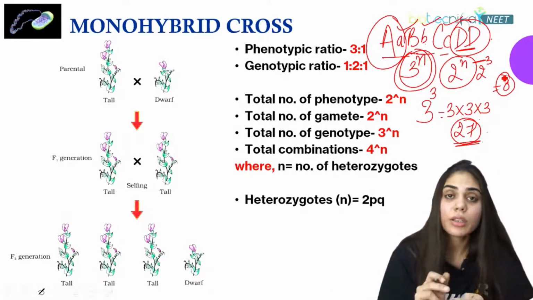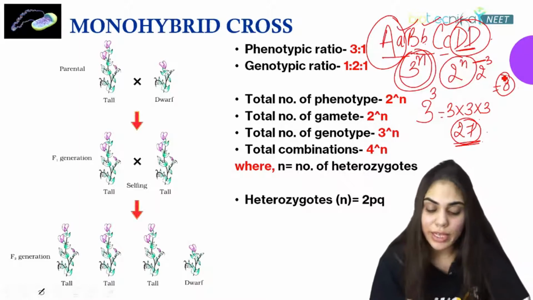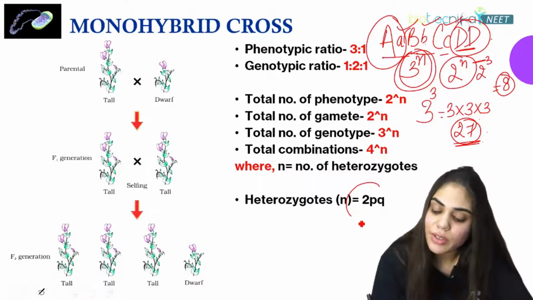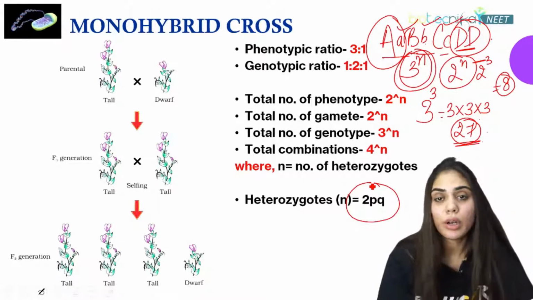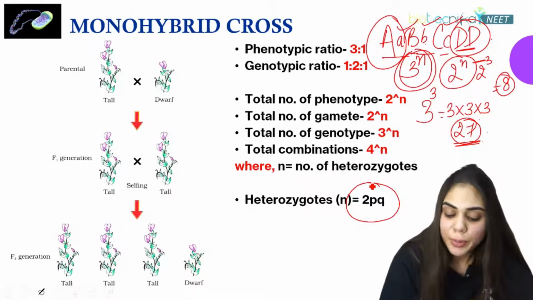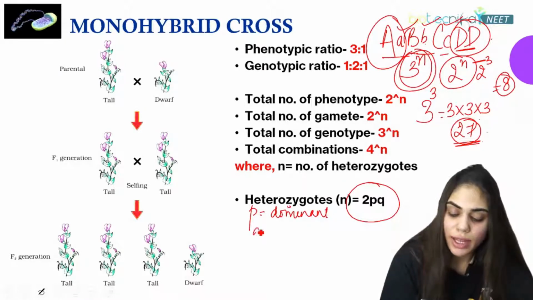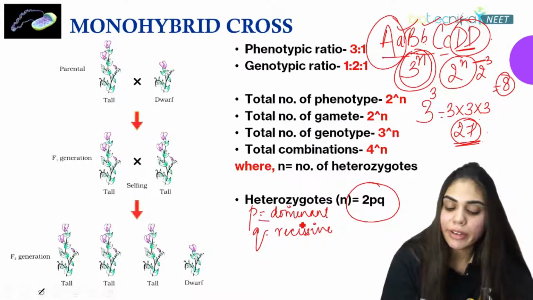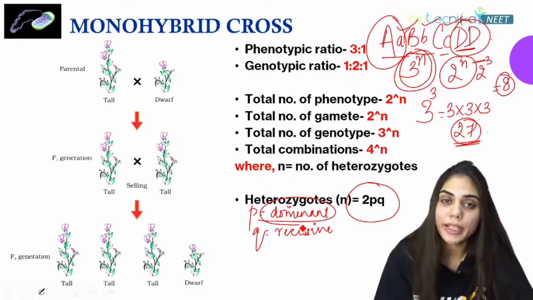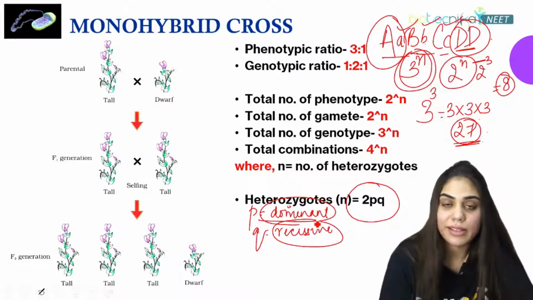Sometimes they also focus on heterozygotes. So what is the formula for a heterozygote? It is 2pq. Now what is 2pq here? P stands for the dominant allele. Q stands for the recessive allele. So in the question, you will be given the frequency of a dominant allele and the frequency of a recessive allele.